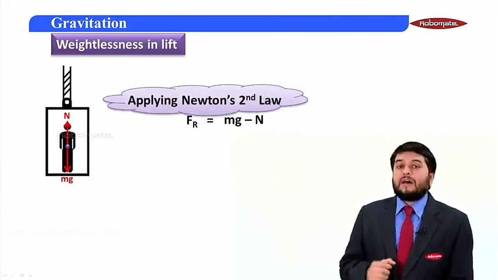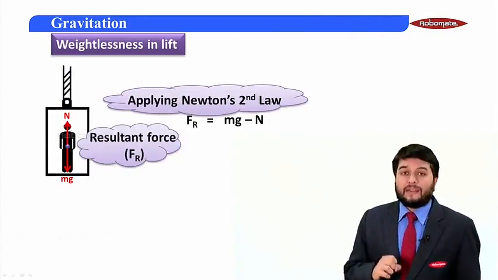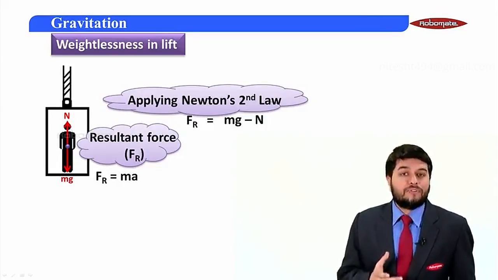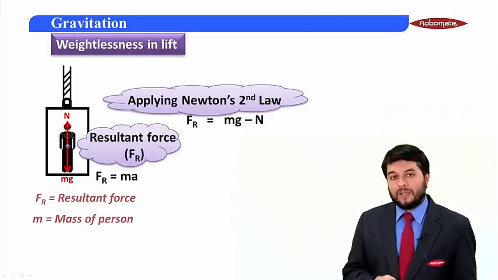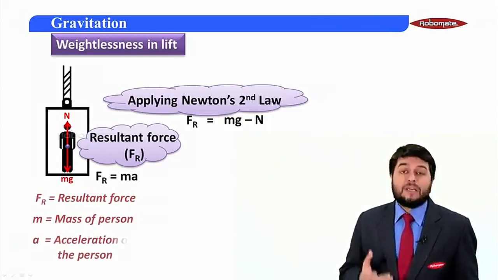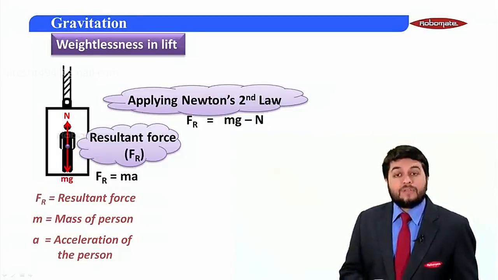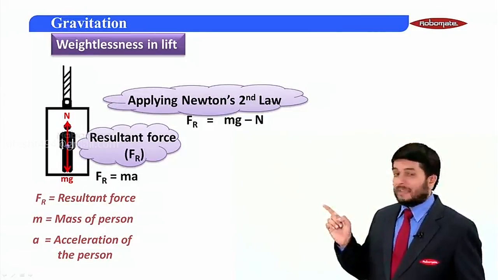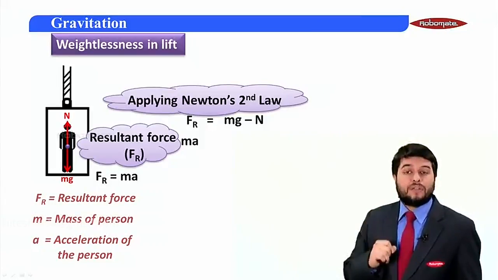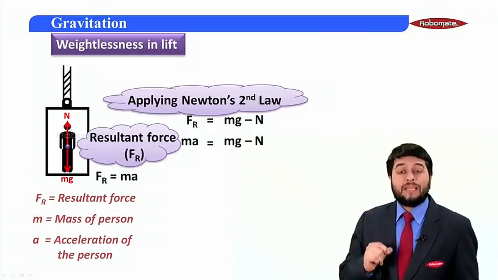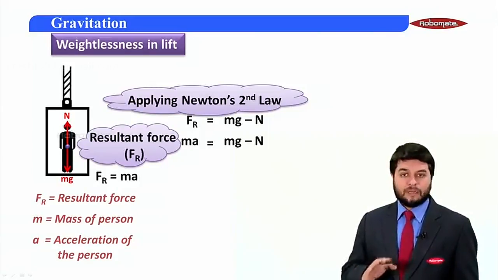Now students, according to Newton's second law, you know force is given as ma. So I can write the resultant force as mass into acceleration, where Fr is the resultant force, m is the mass of the person, a is the acceleration of the person. So if I substitute this Fr as ma in this main equation, I get ma is equal to mg minus N. Clear?